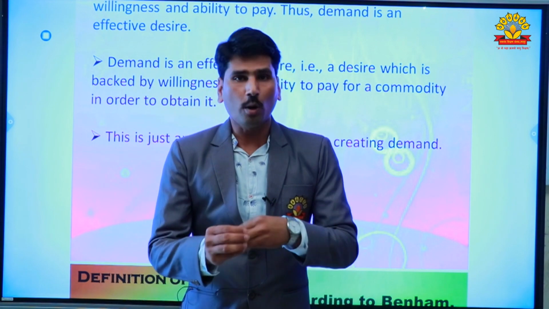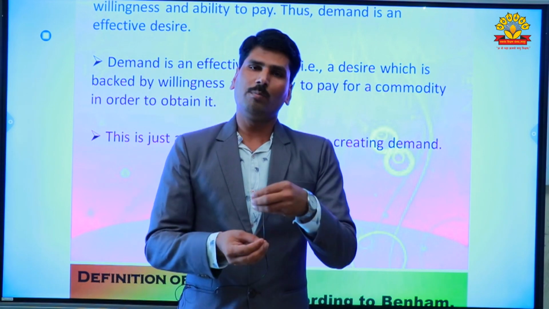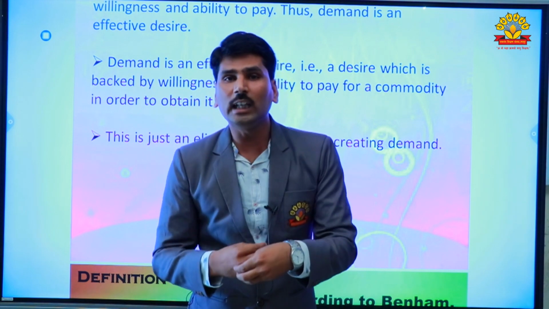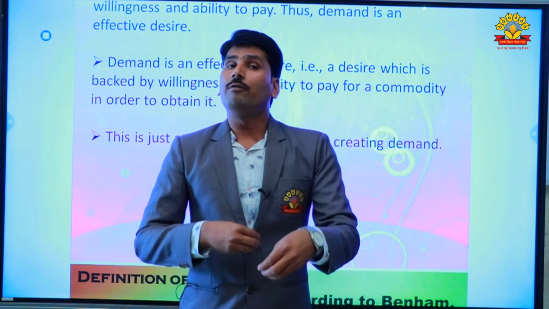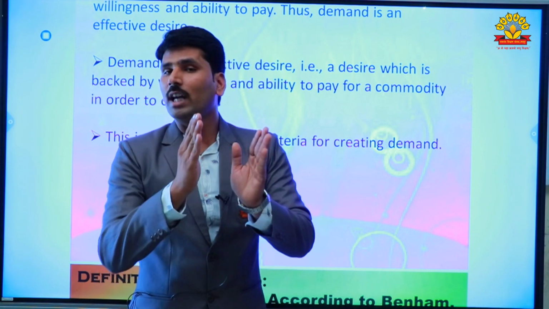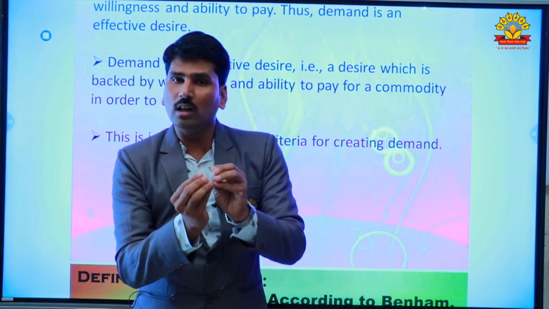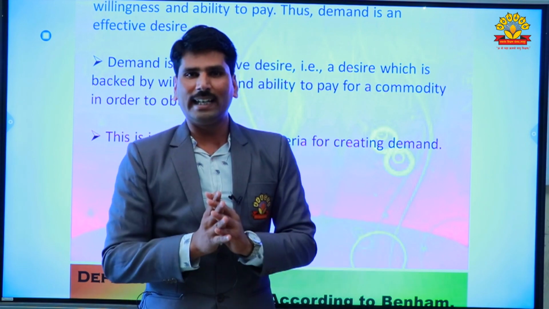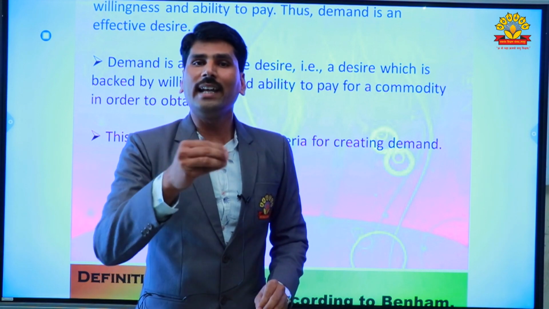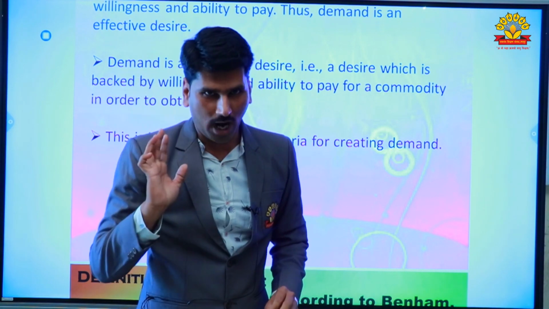For purchasing the product, we must desire that commodity, we must have the ability to pay, and we must have the willingness to pay the price of that particular product. It is an eligibility criterion for purchasing that product, then it is considered as demand.